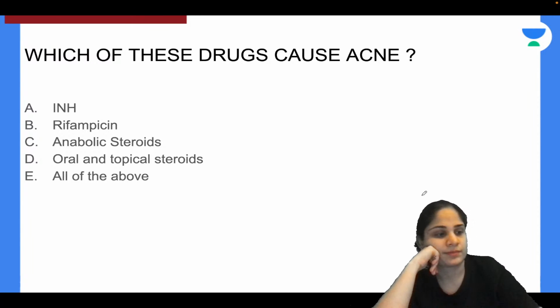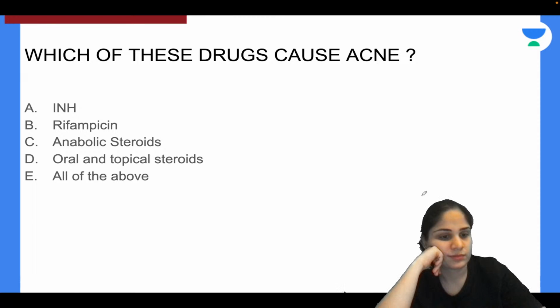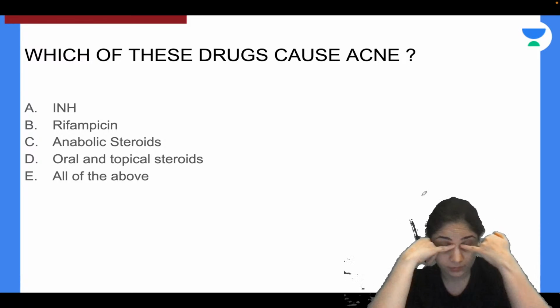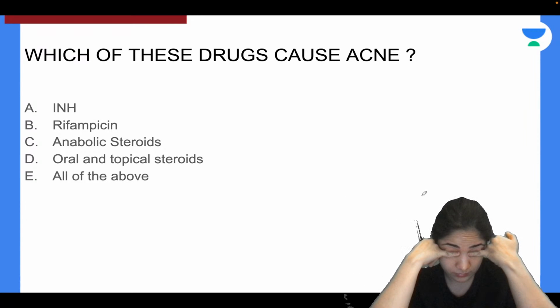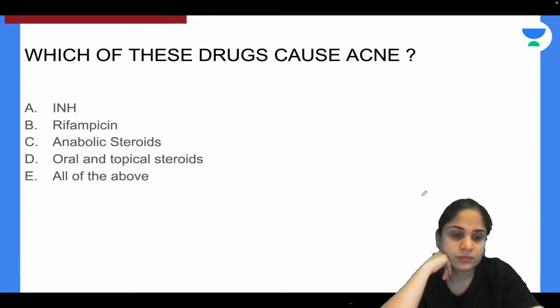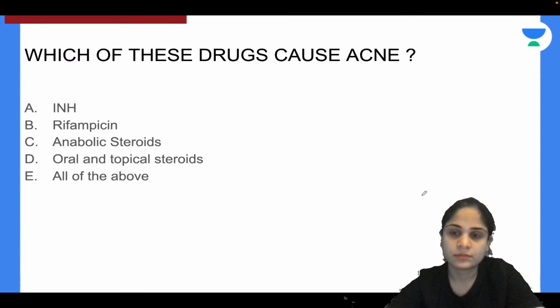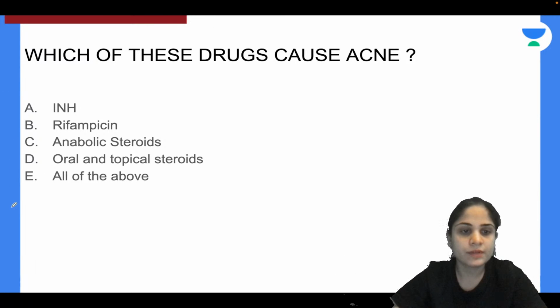Which of these drugs cause acne? Yes, the correct answer is E. All of these drugs cause acne.